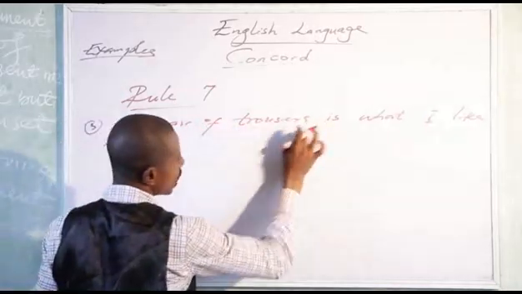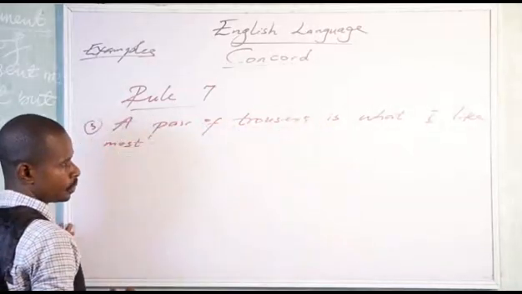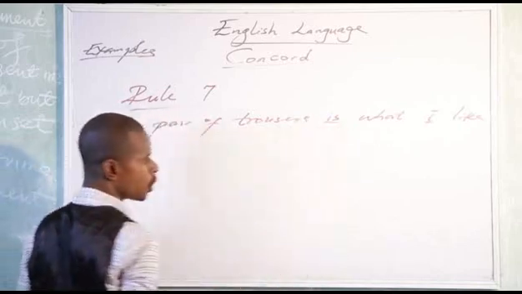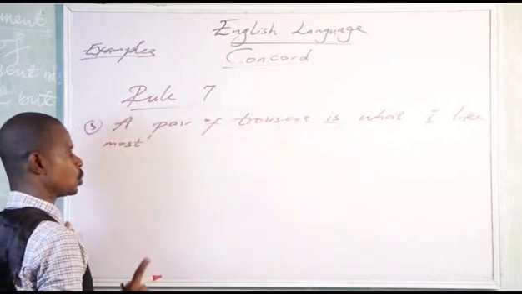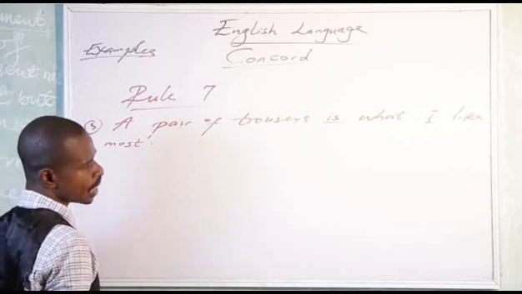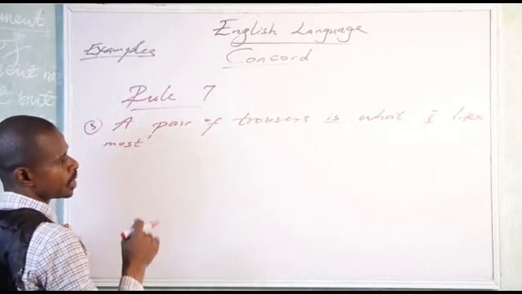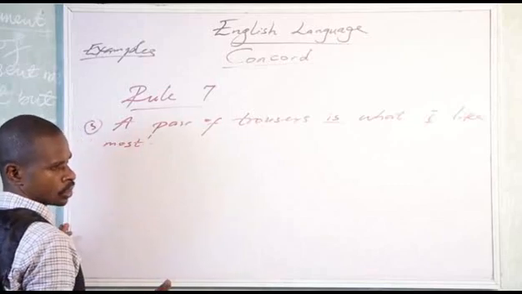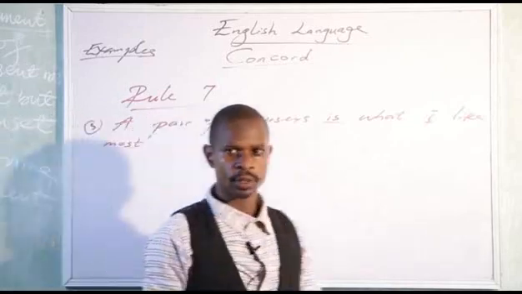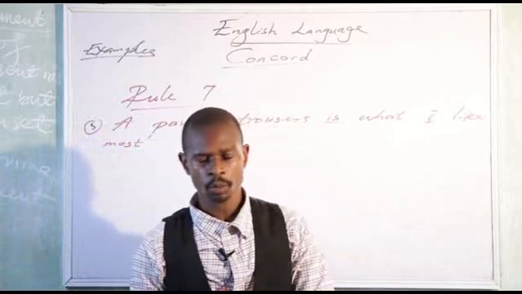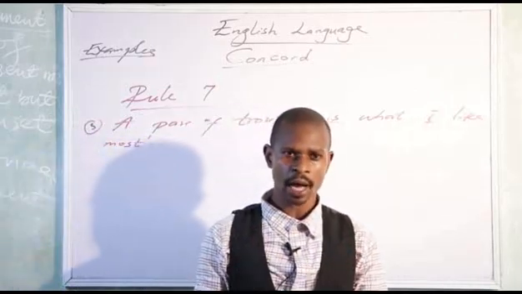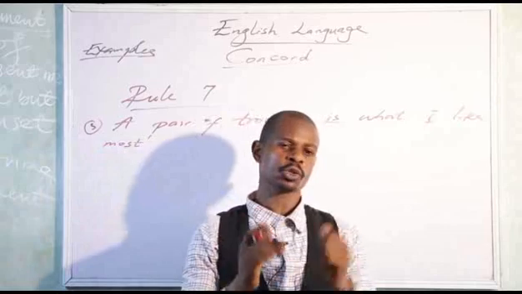A pair of trousers is a collective noun. The verb that follows is singular. Don't forget the rules. Don't say a pair of trousers are what I like most. It should be a pair of trousers is what I like most. So whenever you're using a pair of, the verb that must follow must be a singular verb. I want you to take note of that.